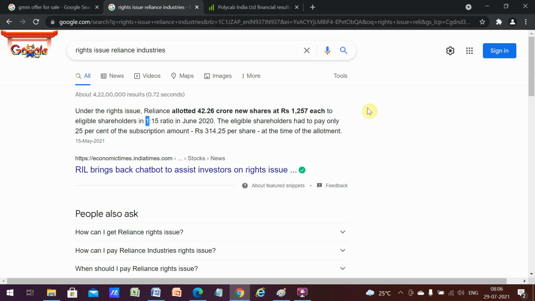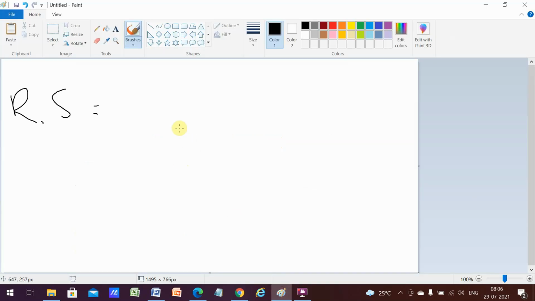So whenever there is a rights issue, new equity shares are issued. Let's consider there were 100 equity shares earlier. Now 20 new shares would be allotted. And let's take for example, if it is at 1500 or 1000 bucks, this much amount is going to go to the company's balance sheet, and the company can use it for various purposes.